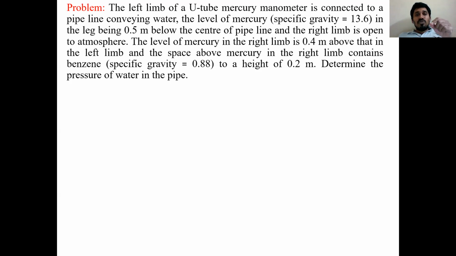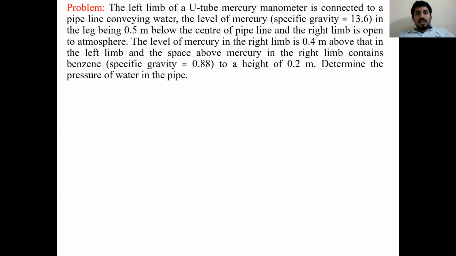And the space above the mercury in the right limb contains benzene. One more liquid he mentioned in the problem. Totally, we have three liquids. One is water, which is in the pipeline. Second is mercury, which is in the U-tube. And third is benzene, which is in the right limb of the U-tube manometer over the mercury.